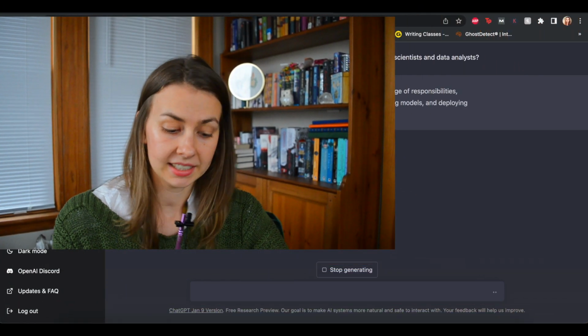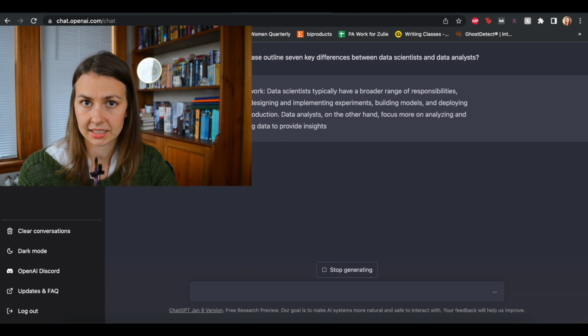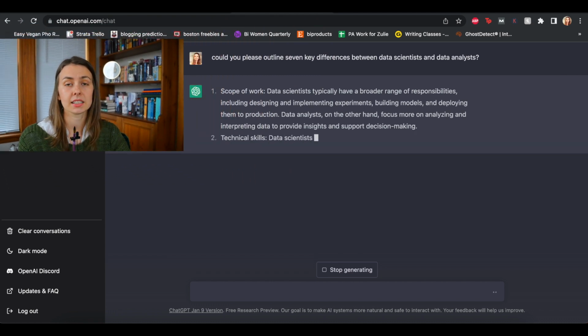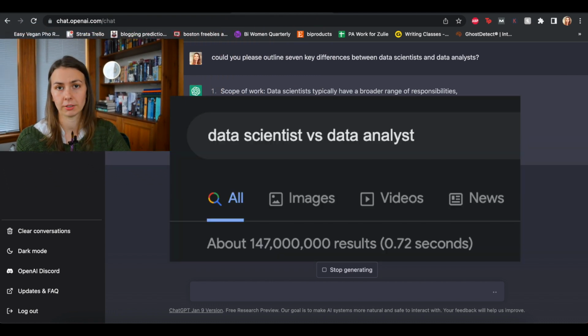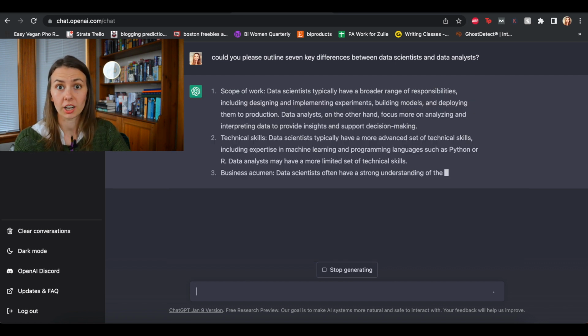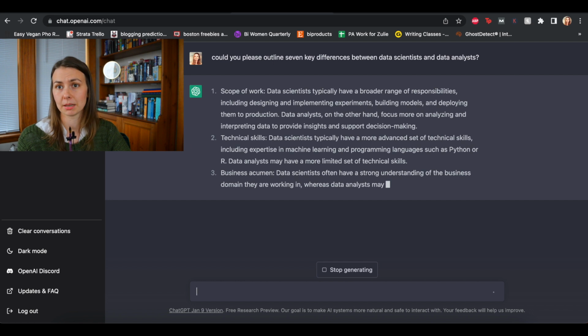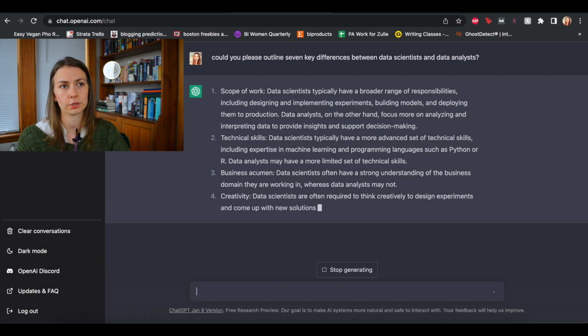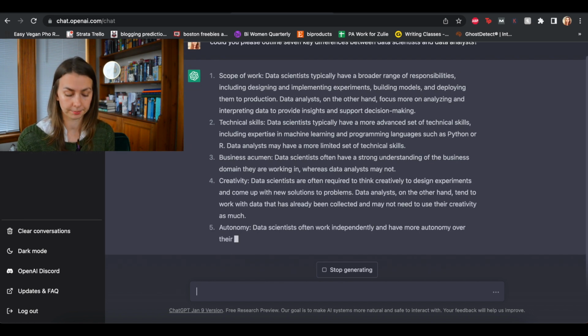What about something like this? I've asked it to outline 7 key differences between data scientists and data analysts. This is something that is very competitive on Google. So many people have written articles about this. A lot of the content out there is not very good because it's written by people who want to rank on SEO. So hopefully we're going to do a little bit better than that.